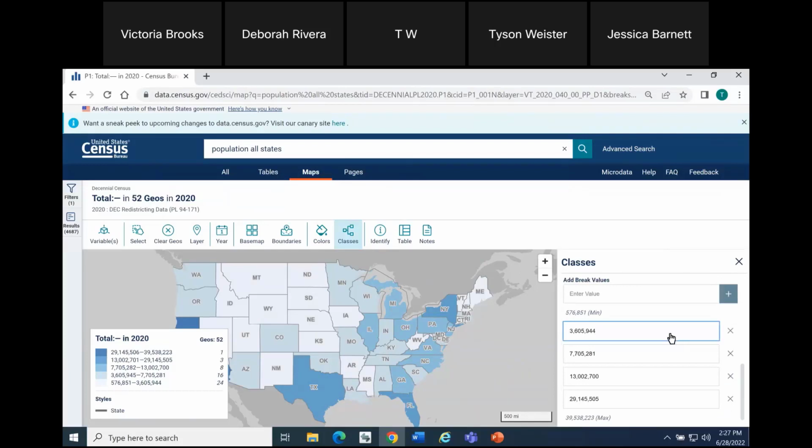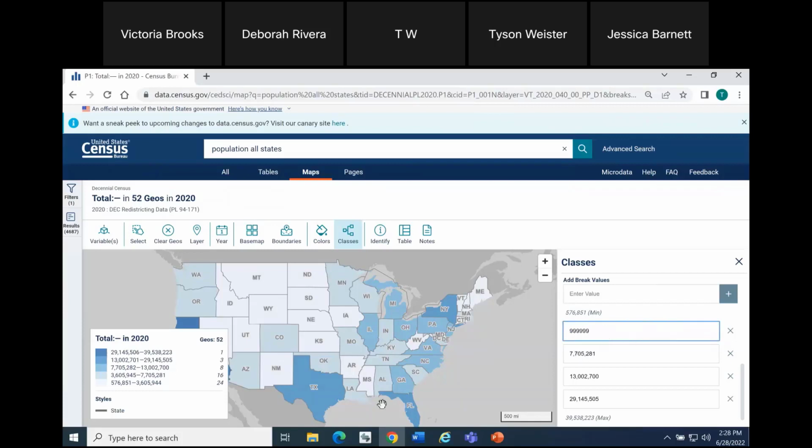You'll see that all of the options in the middle are text boxes and that they are editable. So the minimum and maximum value are determined for me. I wanted to look at states with under 1 million population, so I'm going to adjust that first text box to say 999,999.